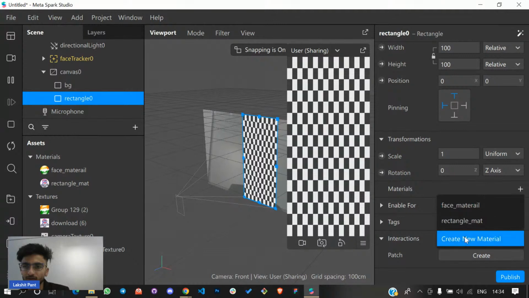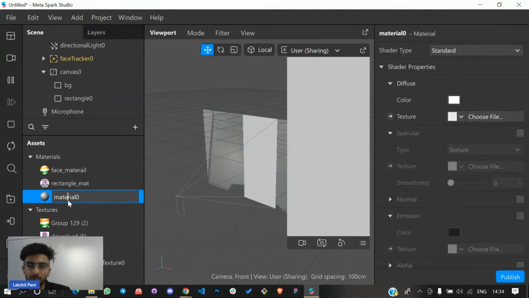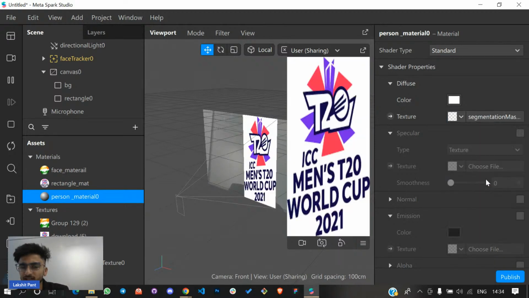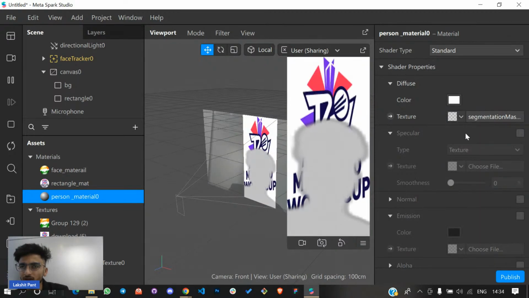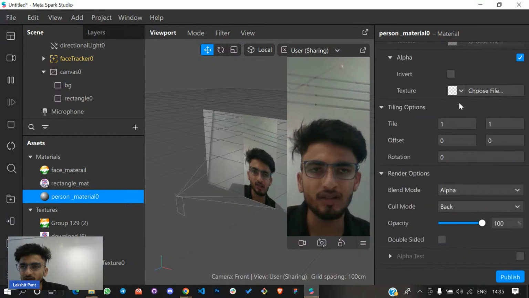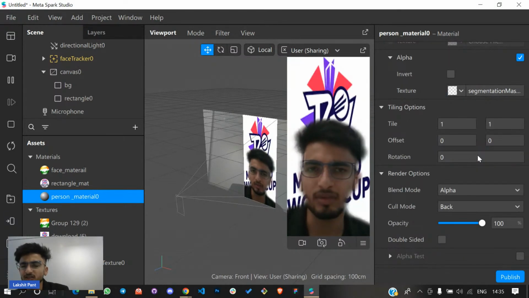Now I'm going to add one more material. This will be a person material. Now I'll choose the camera texture and activate the alpha, and I'll choose the segmentation texture.